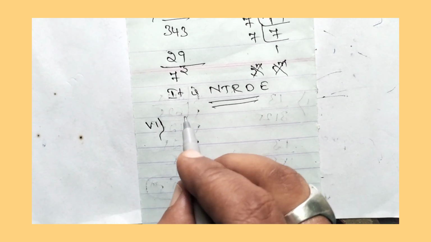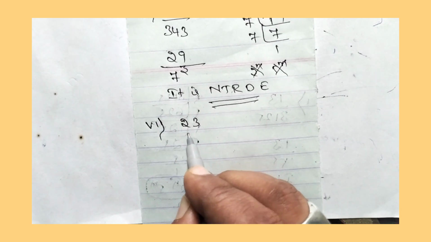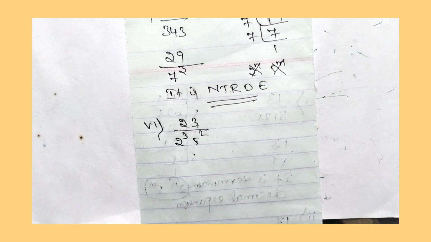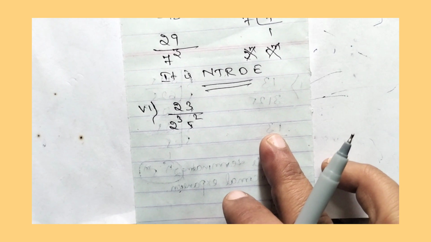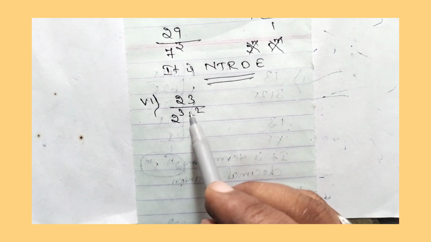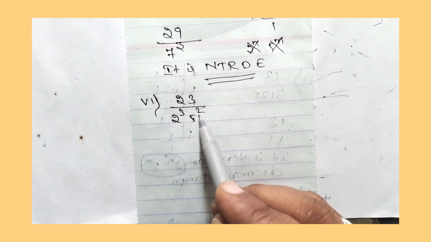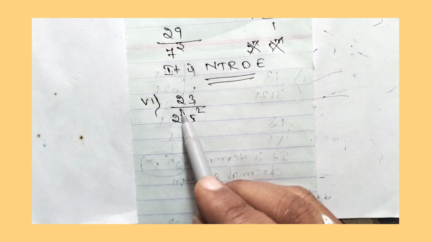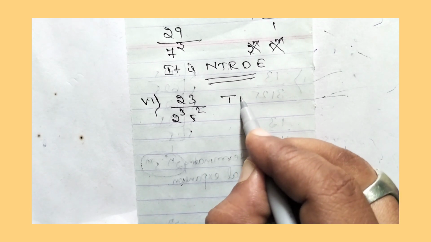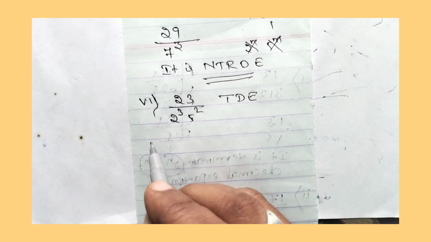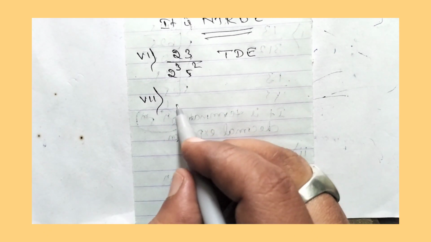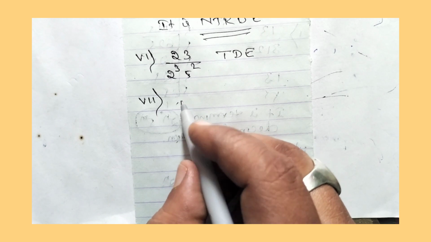So the sixth question is 23 divided by 2 to the power of 3 into 5 to the power of 2. So already 23 into 2 to the power of 3, 5 to the power of 2. And the denominator is in the form of 2 to the power of n into 5 to the power of m. Therefore it is terminating decimal expansion. So now let us move to the seventh question. So the seventh question they have given